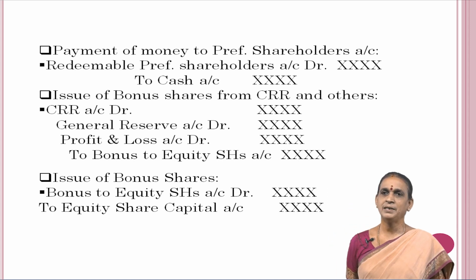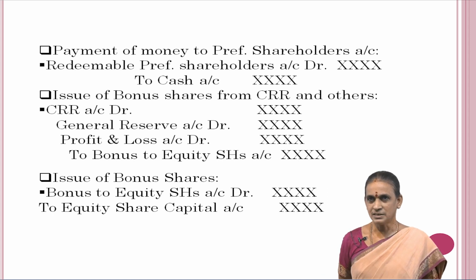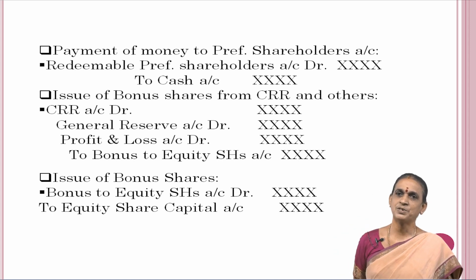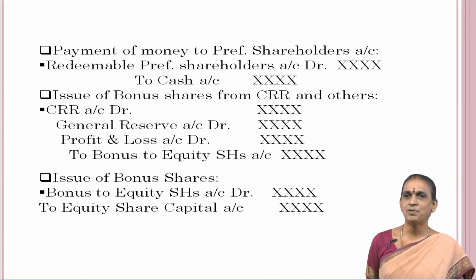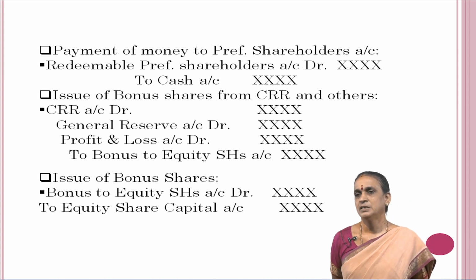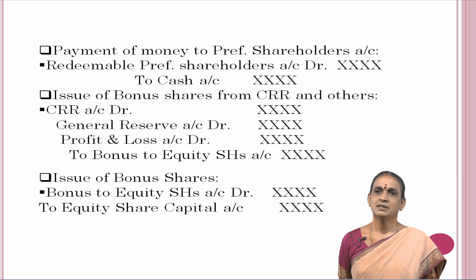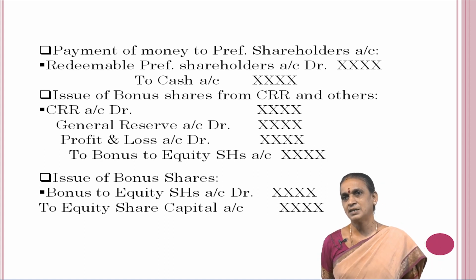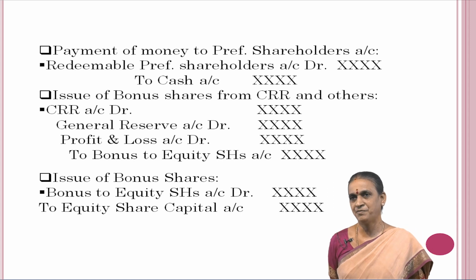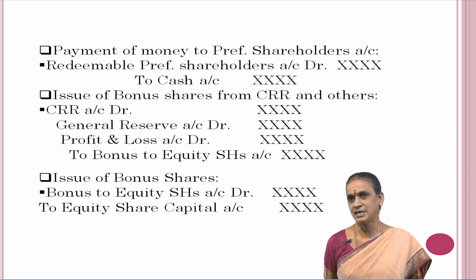To sum up, again I will explain, that is the brief of this concept. Preference shares is a stock option to the investors. It is a hybrid source of financing. The preference shareholders can enjoy payment of dividend and payment of capital while the company is going to be wound up. For redeeming the preference shares, the company can use two sources of finance. That is, out of profit, the company can redeem the preference shares, or out of the fresh issue of equity shares.